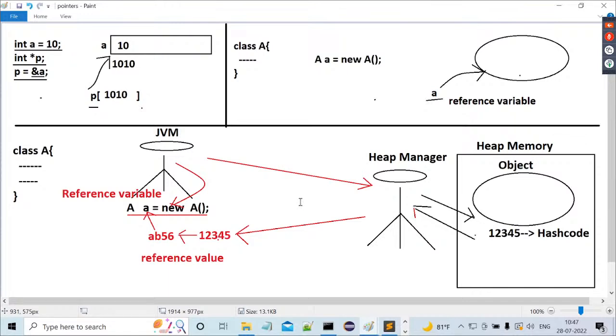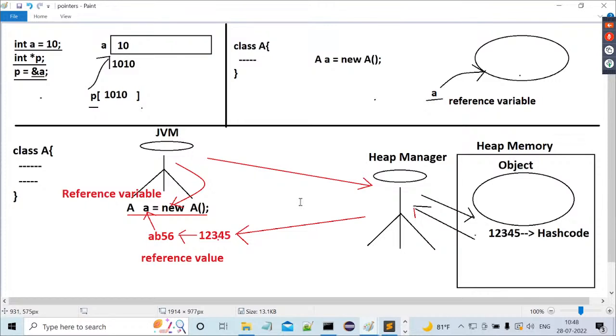Is the reference variable storing the reference value of the object or an address location? Come on guys, you have to respond. Yes, it stores the reference value of the object, not any address location. Hash code is not an address location. Reference value is not an address location. So the reference variable is not storing any address location. It is storing only the object reference value, which is a hexadecimal form of the hash code, a unique identity provided by the heap manager in the form of an integer value.